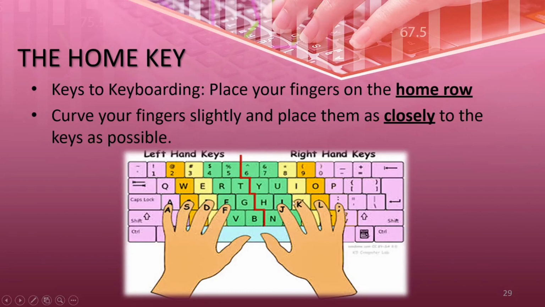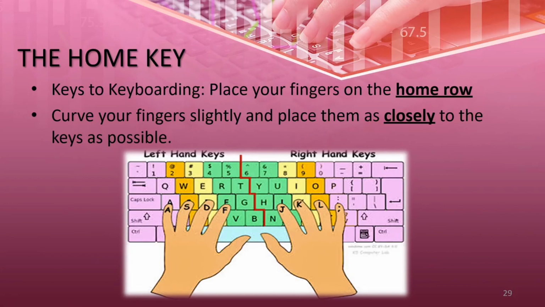This is called the home row. We have to put our eight fingers on the home row. The little finger on A, the ring finger on S, the middle finger on D, and the first finger, the index finger, on F. You can see here I am saying this for the left hand, and the thumb is put on the space bar.